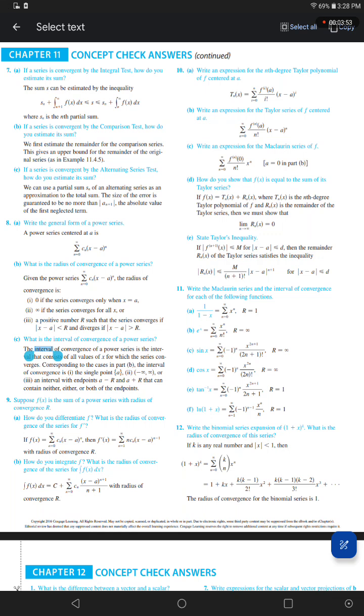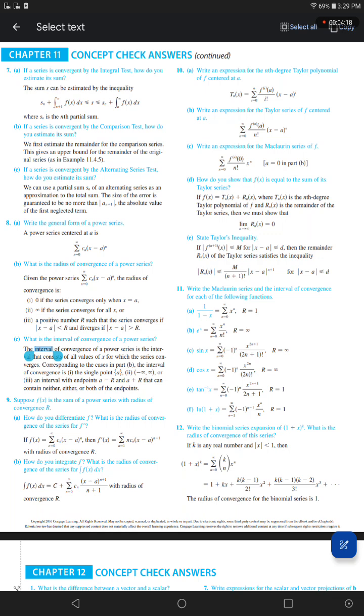For the natural log of open 1 plus x closed equals the sum from n equals 1 to infinity of open -1 closed to the power n minus 1 times x to the power n over n. Big R equals 1.